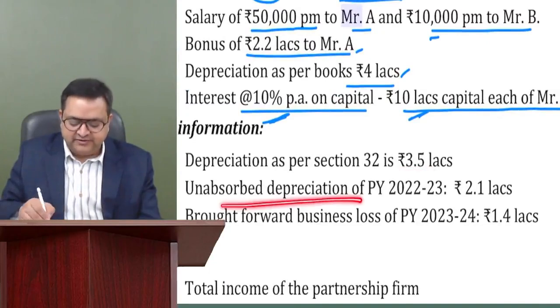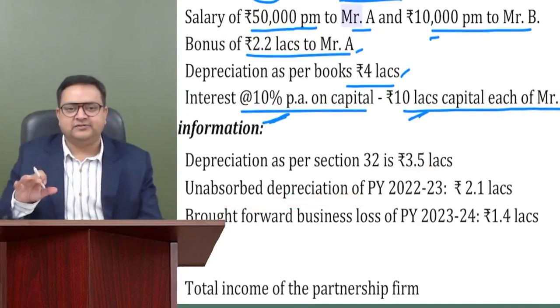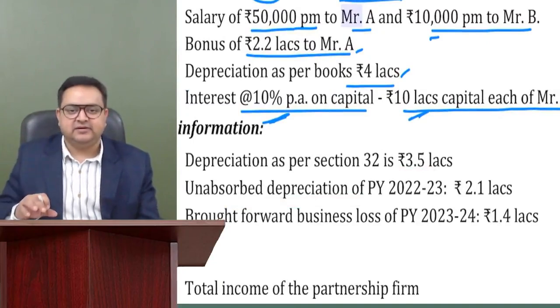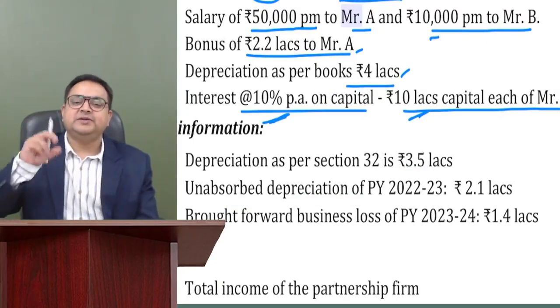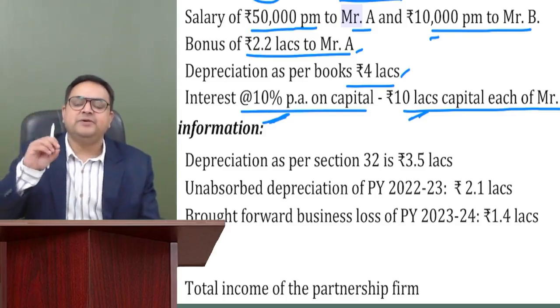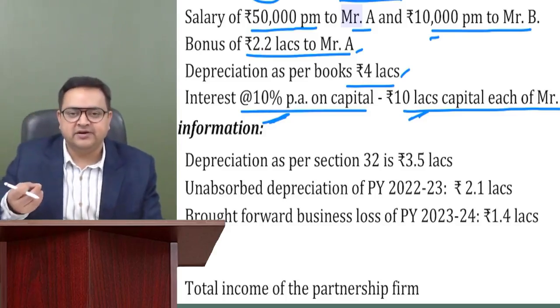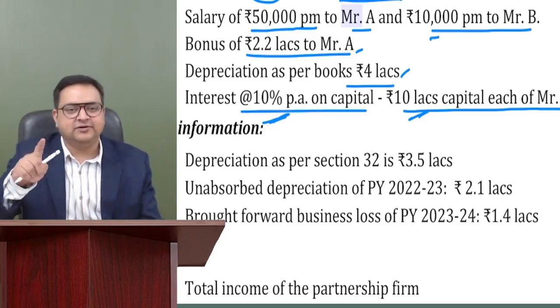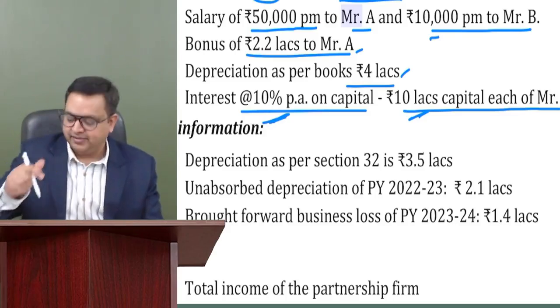Should we allow unabsorbed depreciation also? No. Unabsorbed depreciation is not for this year, right? As of now, we are computing the PGBP of this year. First of all, compute PGBP. Then once you compute the PGBP of the firm before interest and before remuneration, to compute the book profits you have to deduct it. But right now, we are doing the first step, PGBP of the firm.